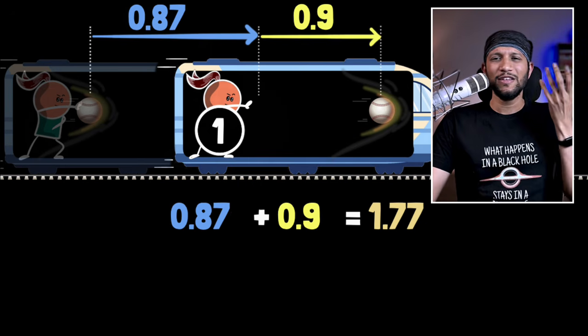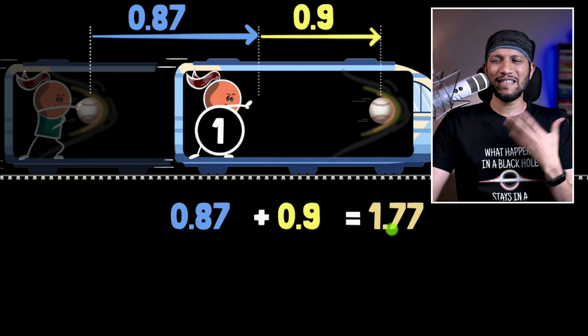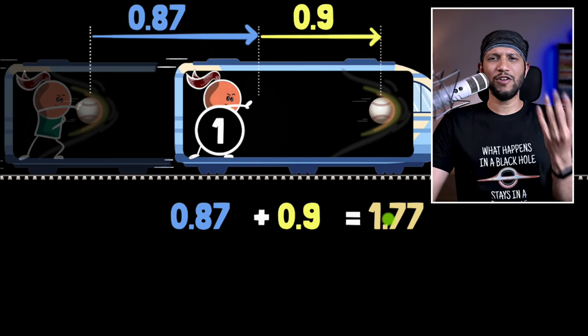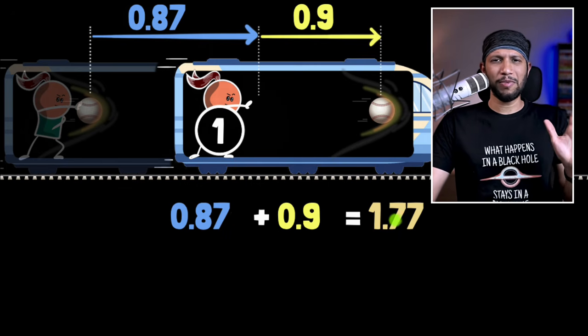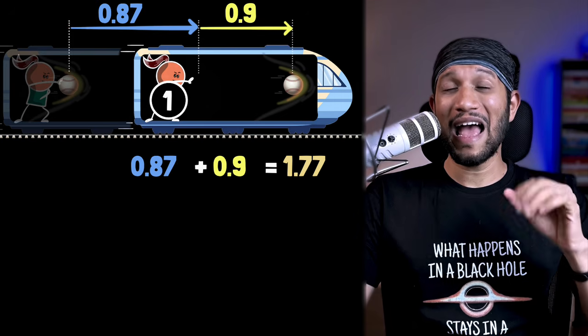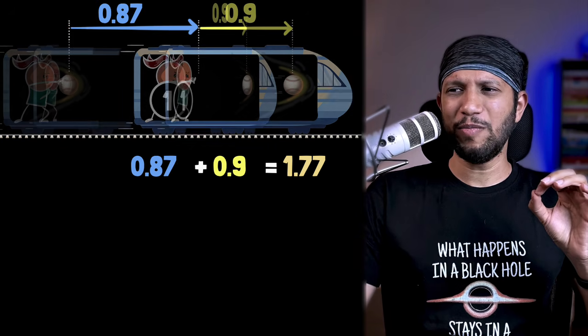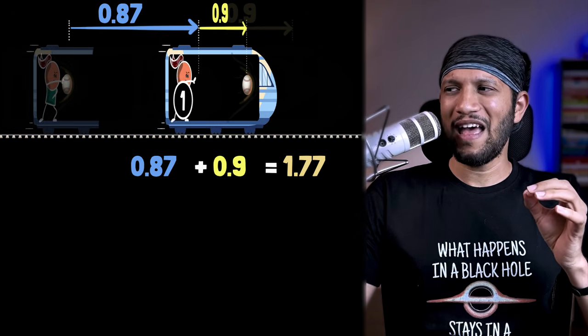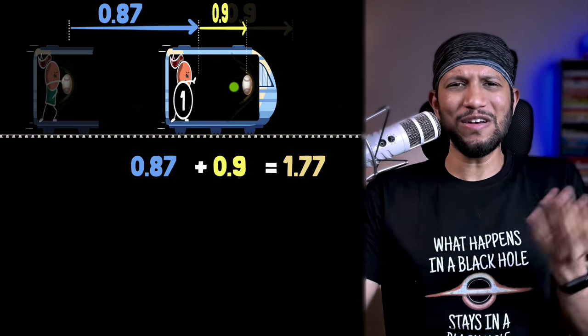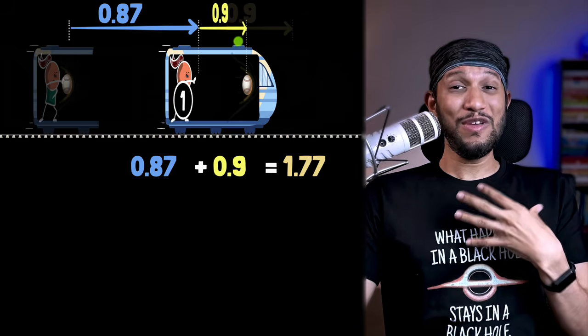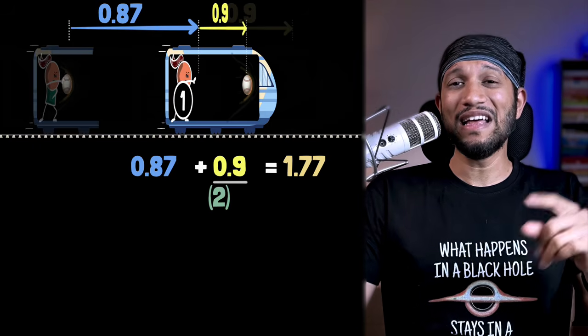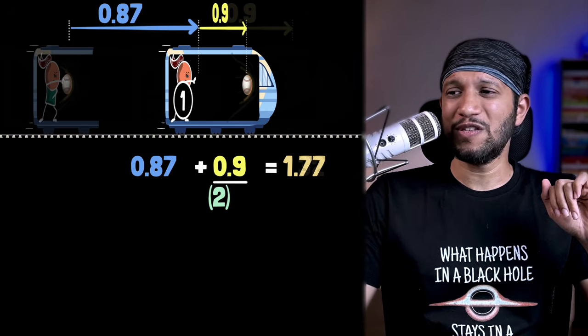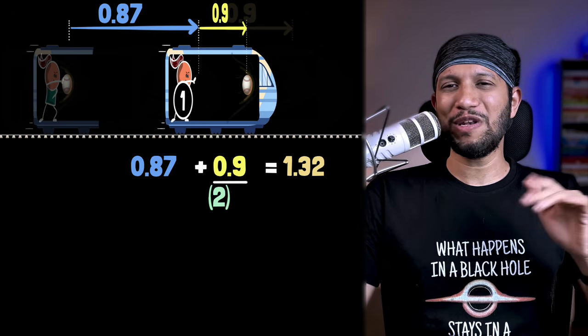I mean, it's just so annoying to keep saying c over and over again. That's why physicists love units in which the velocity of light is just 1. Simple, right? But more importantly, Newton, you made 3 boo-boos. First, you overlooked length contraction. Moving things shrink in the direction of motion. At 87% light speed, the train would be contracted to half its length. And therefore, you can immediately see the ball does not travel 0.9 when we look at it. It will travel 0.9 divided by 2. So the speed is already less than what Newton expected.